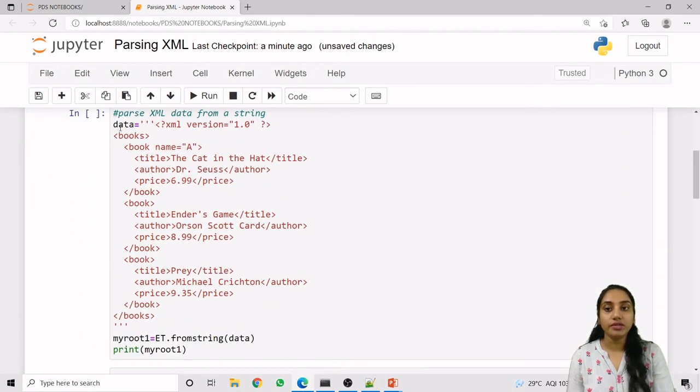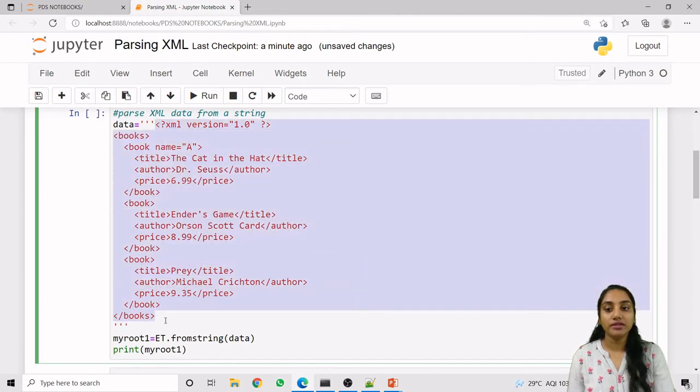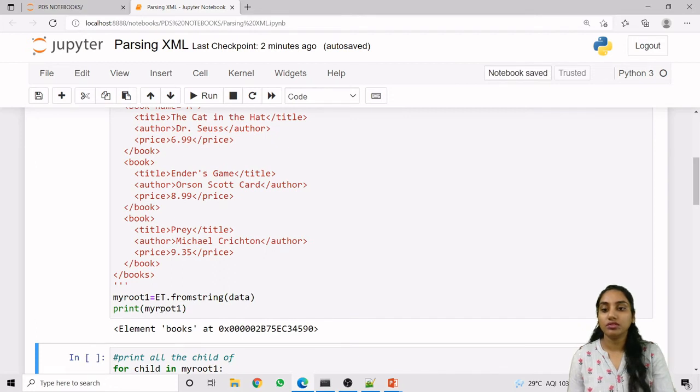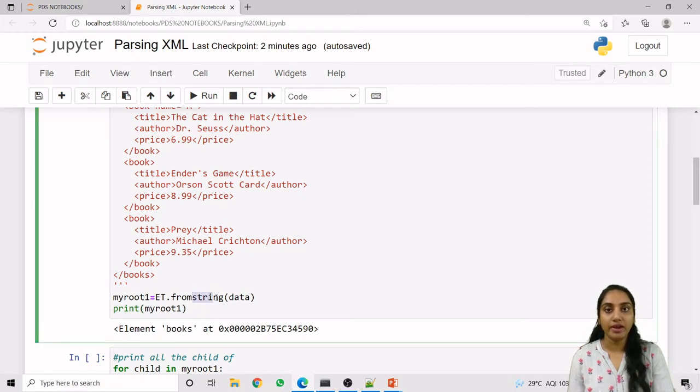In the same way, we can also take the data as a string variable, a multiple-line string variable. Okay, our whole content is written in this string variable. Now we are using the et.fromstring method to get the content and parse it from XML data into our myroot object. So this is et.fromstring(data), and this is myroot1. We are just running this code. Obviously myroot1.tag is equal to books. It is also converting our original XML data into the tree structure, and this will contain our root tag.